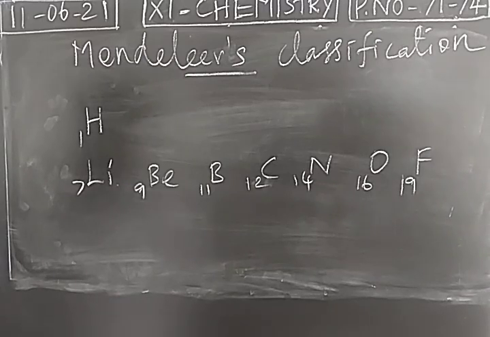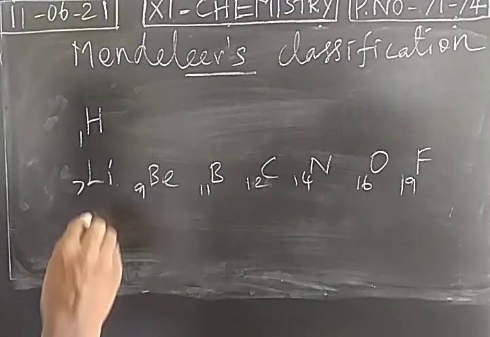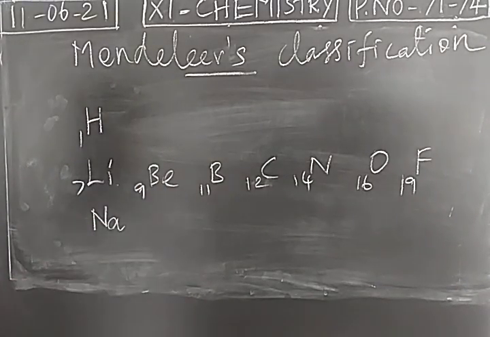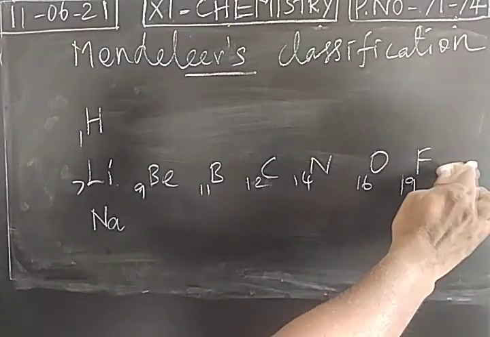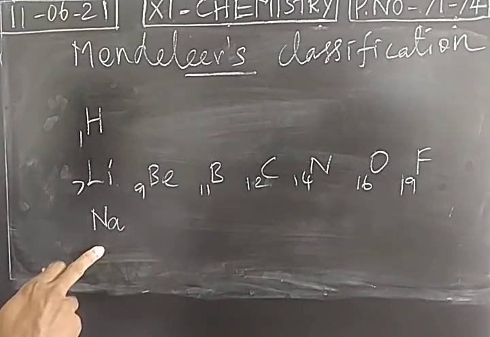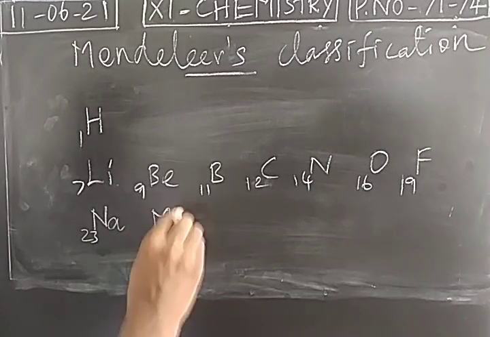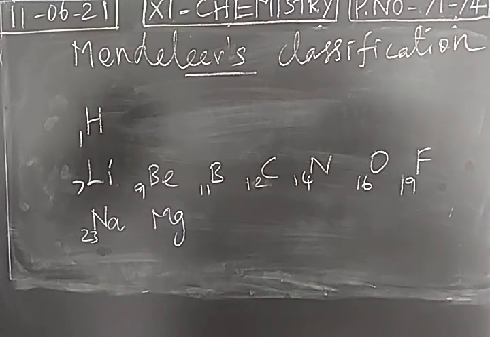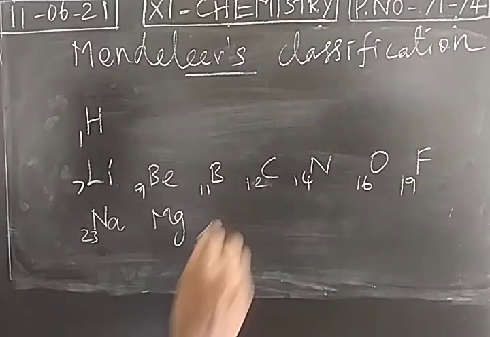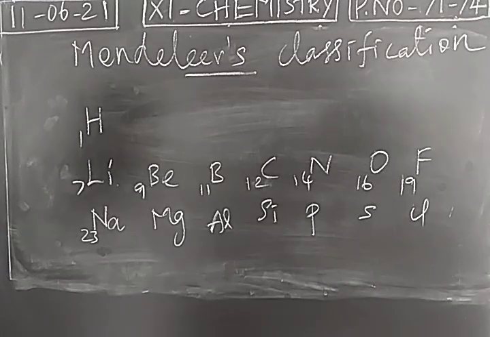At the same time, elements with similar properties should be placed in the groups. You take a sodium, the properties of lithium and sodium will be similar. So sodium is placed here. Okay. So after fluorine, we take the sodium. Sodium is placed in this first group. Okay. Atomic mass of sodium is 23. Then we can arrange magnesium 24. Then aluminum 26. Like that we can arrange aluminum, silicon, phosphorus, sulfur, chlorine.